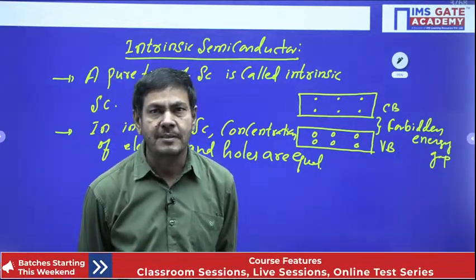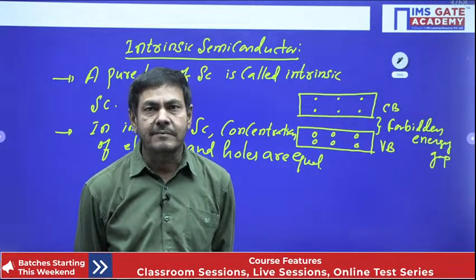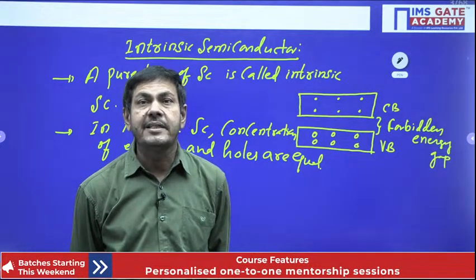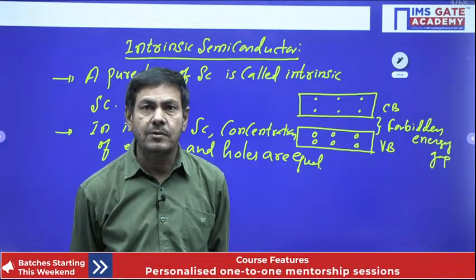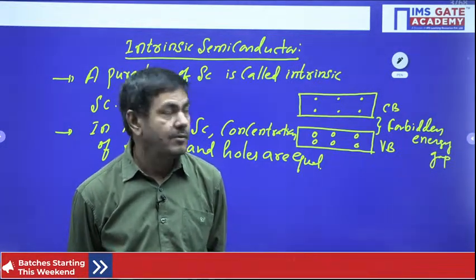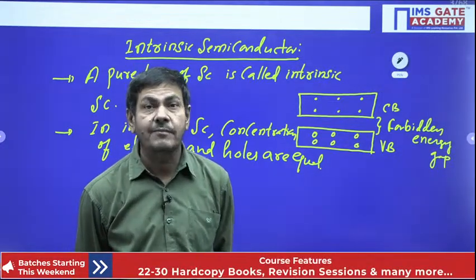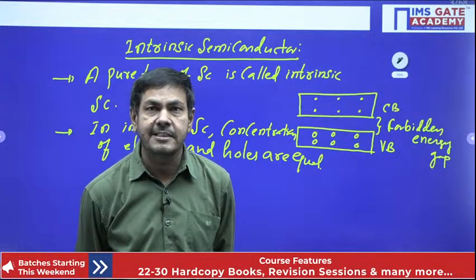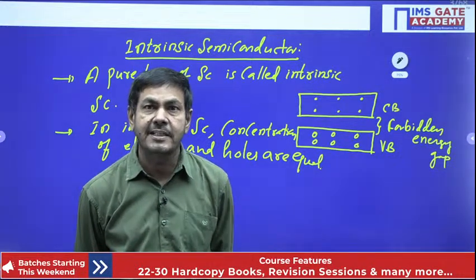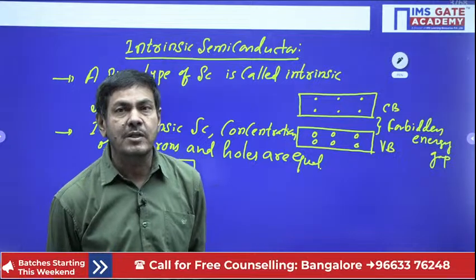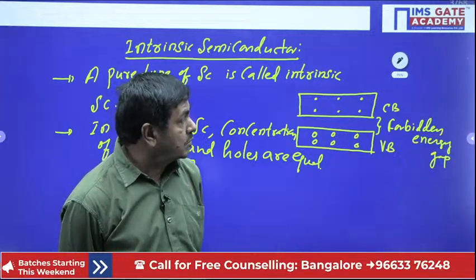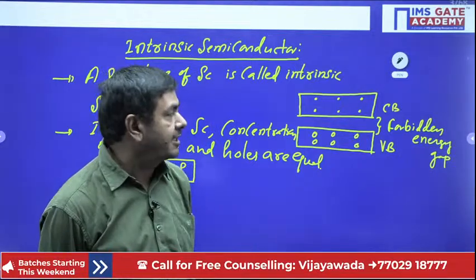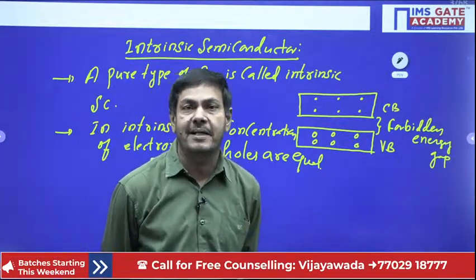Understand my point. But at room temperature, the atmospheric temperature is 300 Kelvin. You don't need to give any supply. Without giving any supply, you can find a number of electrons existing in the conduction band, because the thermal energy in the atmosphere can make the electrons liberate and reach the conduction band. That means at room temperature, we find a greater concentration of electrons in the conduction band.